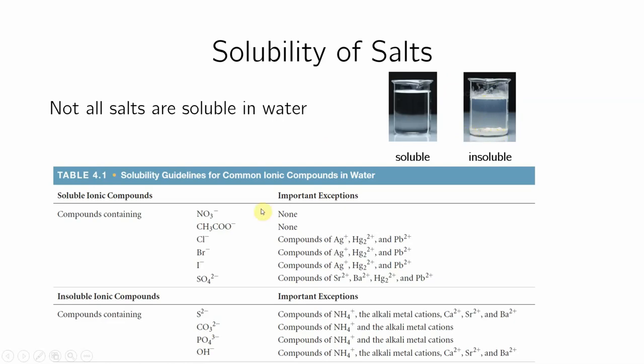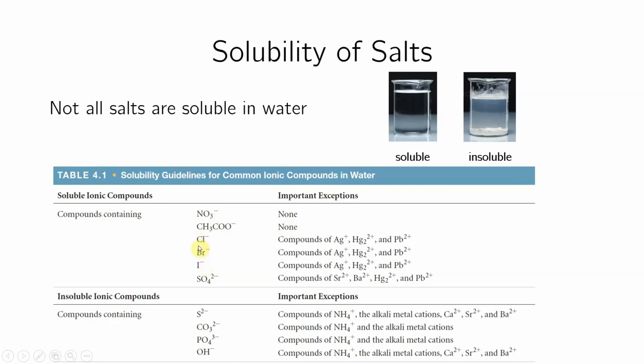Okay, so to read this table here, all the soluble ionic compounds, these are ions that we're going to be discussing. Primarily, we talk about solubility because salts are ionic. Compounds that contain these ions tend to be soluble in water. So anything that has a nitrate or an acetate will dissolve in water. There are no exceptions. Most things that have chlorine and bromine and iodine are going to be soluble in water.